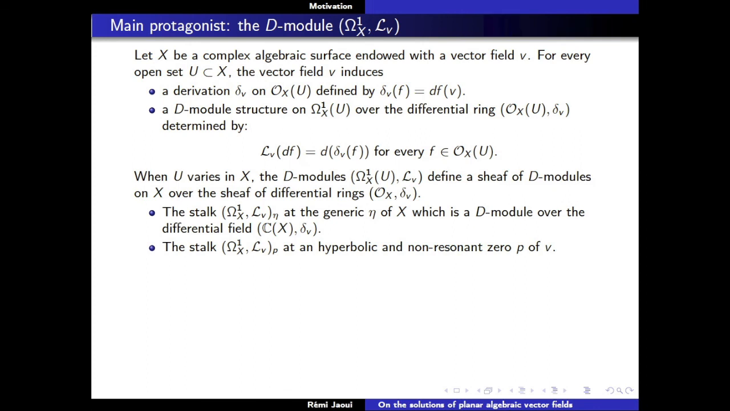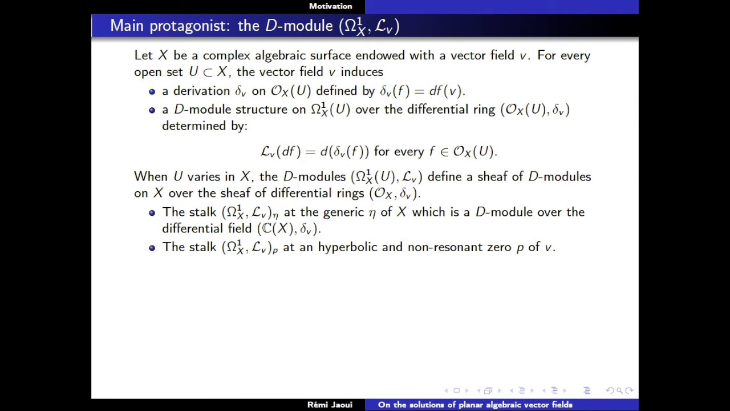So, of course, when you vary in X, you have this sheaf of D-modules that varies over X, over the sheaf of differential rings OX with delta V. And the proof consists in comparing what happens at two different stalks. The first stalk is the stalk at the generic point. In that case, the stalk at the generic point is just a D-module over a differential field, the differential field of the variety and delta V.